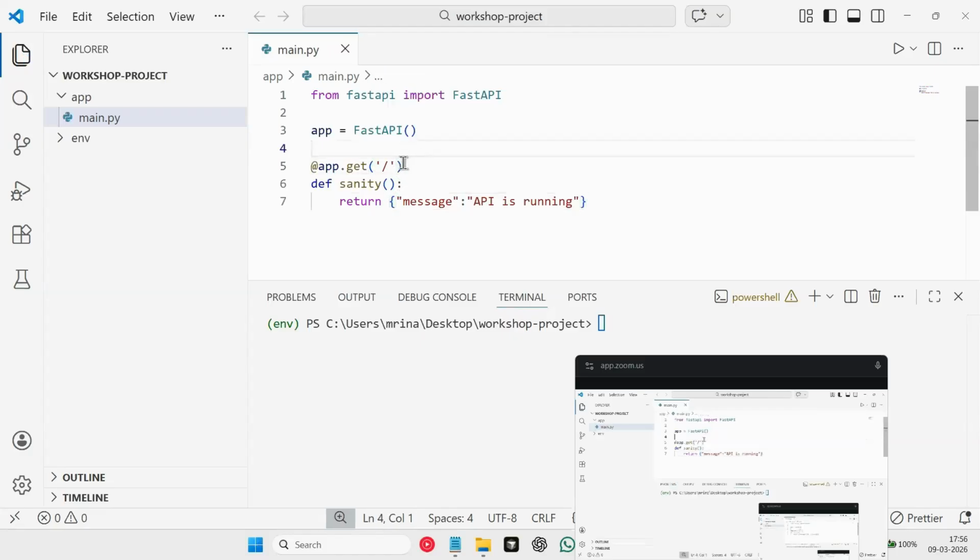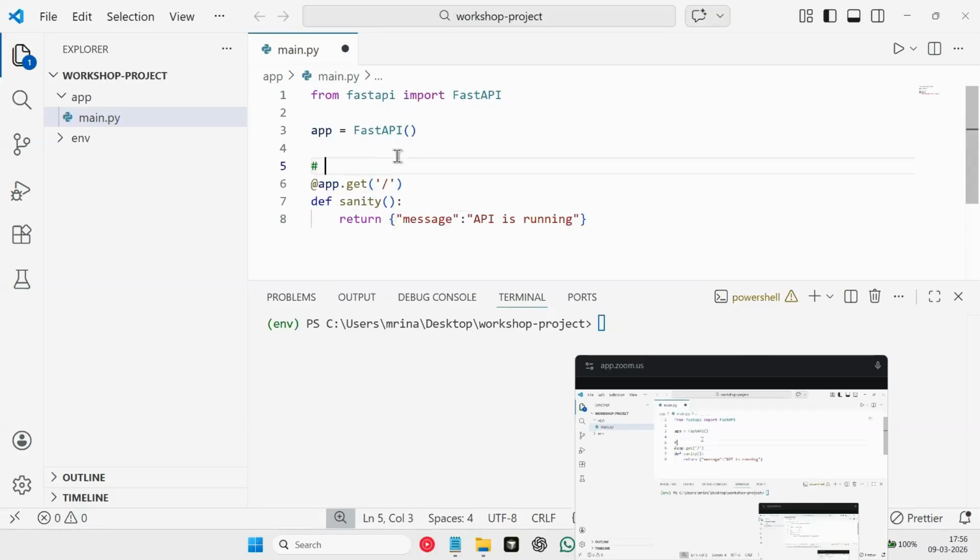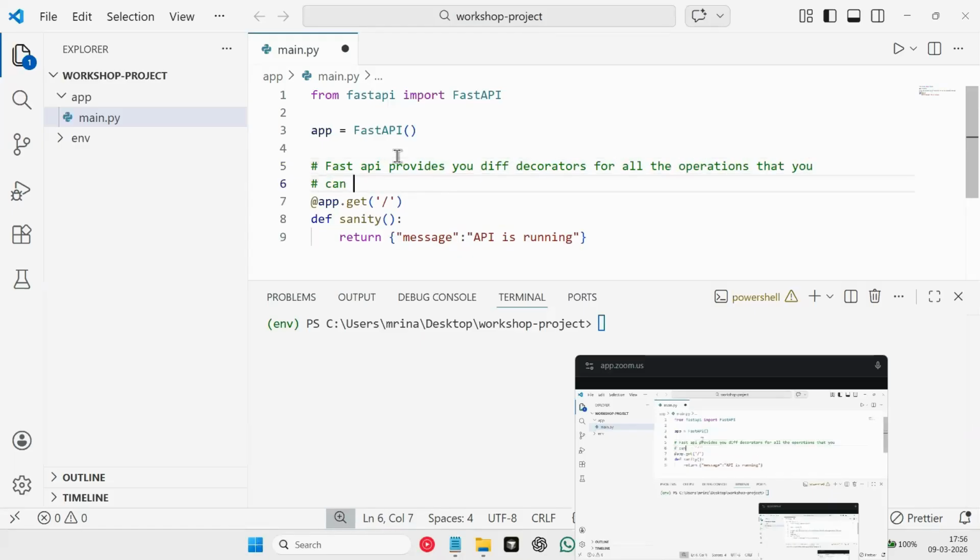Okay. Now let's understand what is happening here. You guys are familiar with the concept of decorators in Python, right? To create a decorator in Python, we use the at the rate symbol. Now, what FastAPI does is it provides you different decorators for all the operations that you can do in an API.